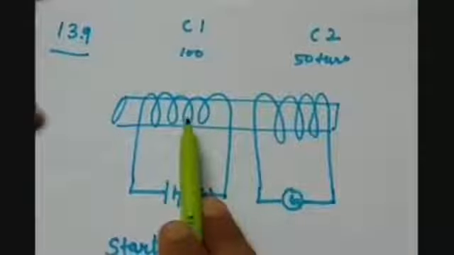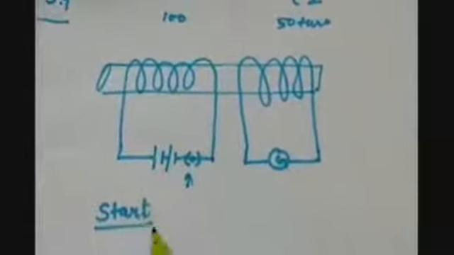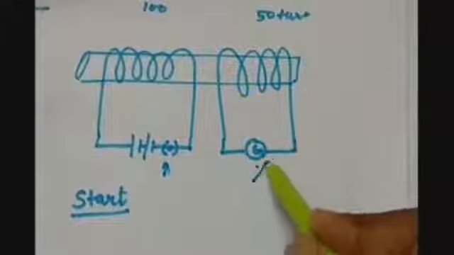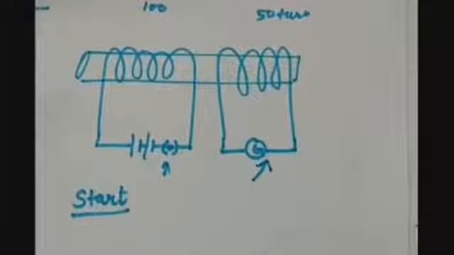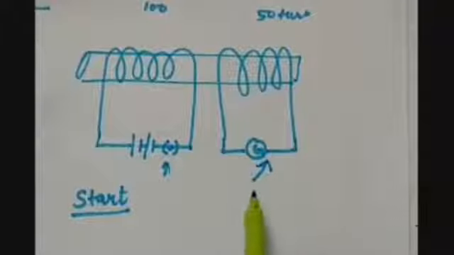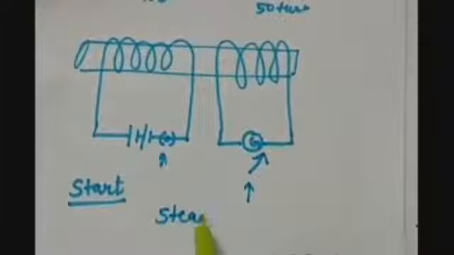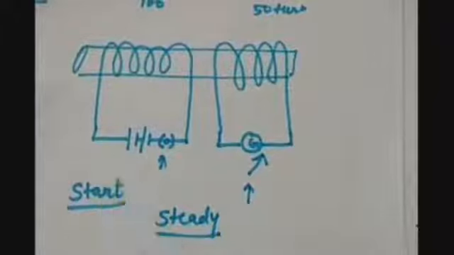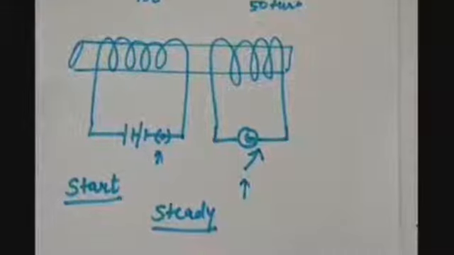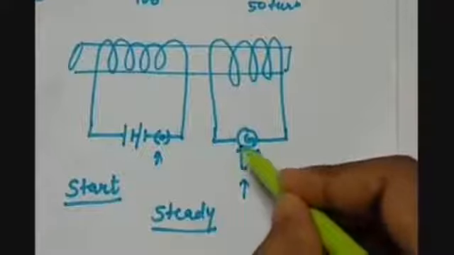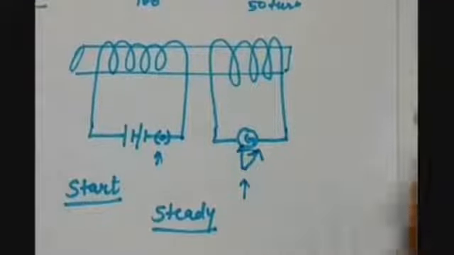So as this is behaving as a bar magnet, as soon as the current starts flowing in the circuit, we observe that there is a deflection in the galvanometer. Let's say it is towards the right. And this galvanometer deflection is momentary. When the current becomes steady, that means the current has reached its maximum value and is not changing, then the galvanometer comes back to its original position, that means it comes to 0.